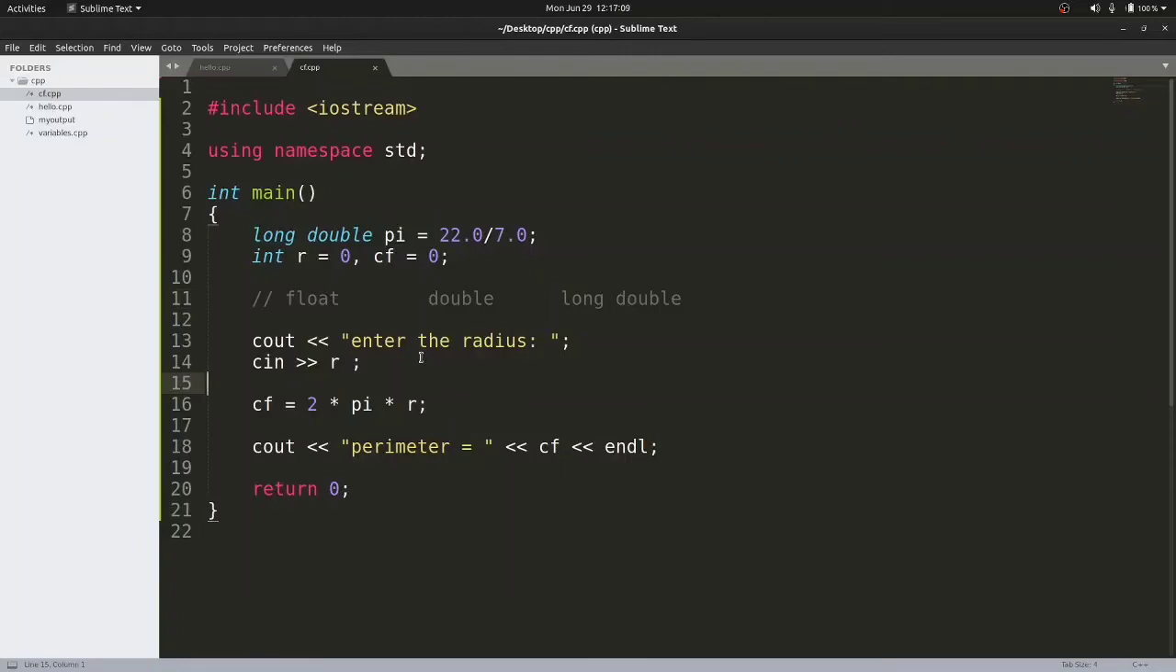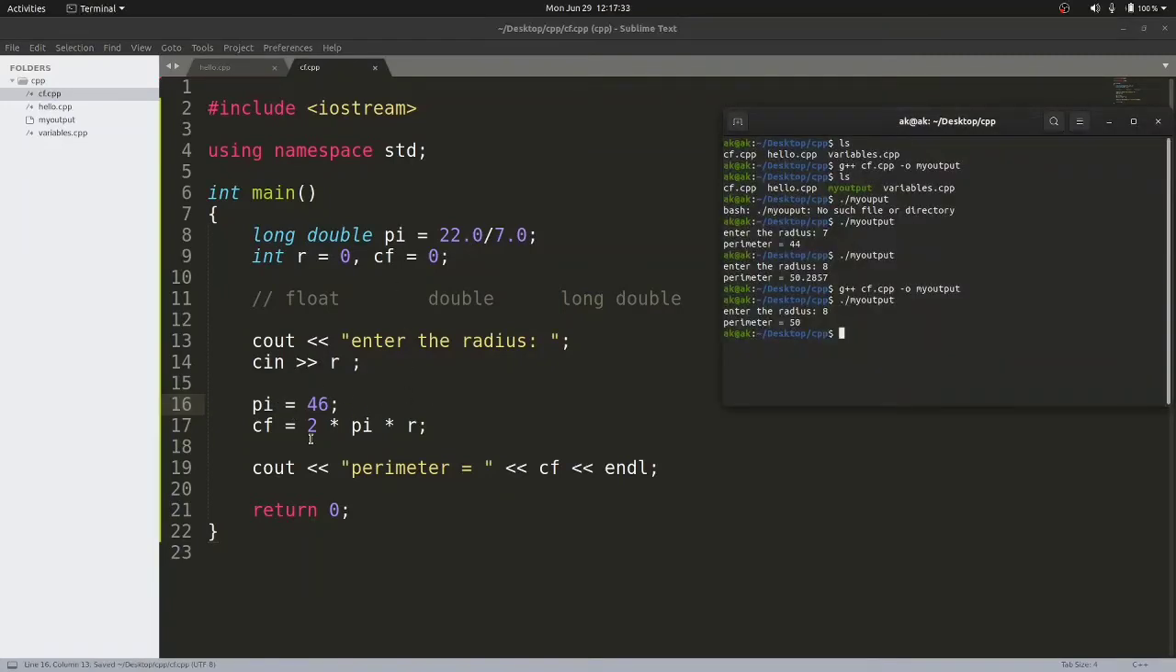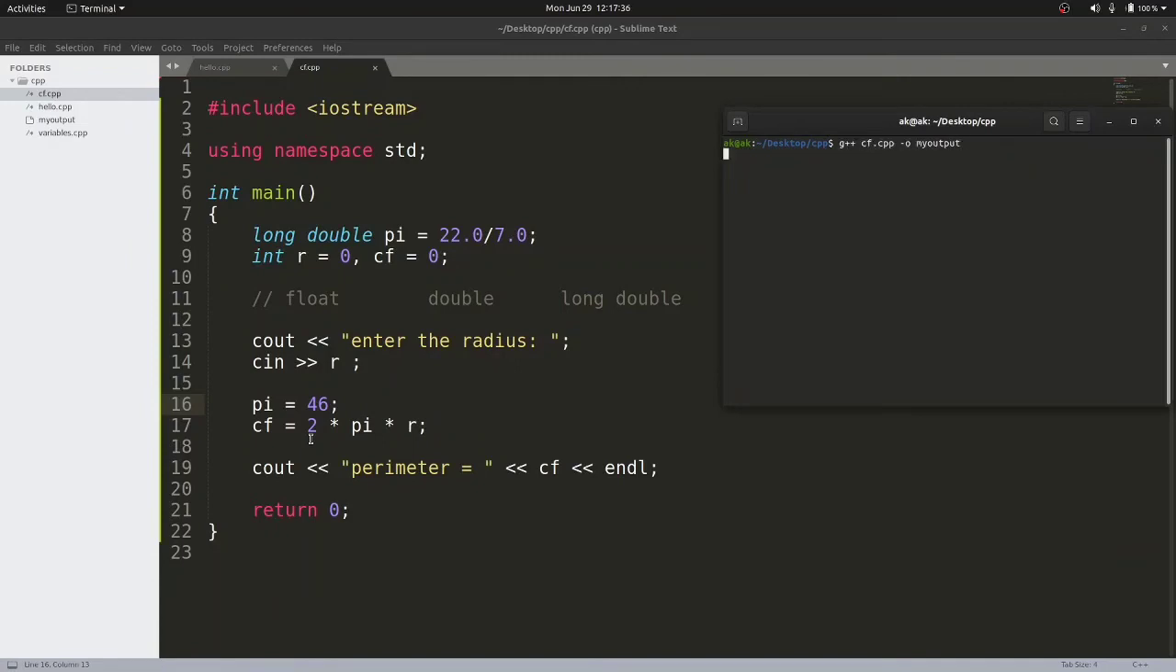Now let's come to the point we are talking about, that is our constant. The main theme of this video is constants. Now you see what is happening. If I write pi equals 46, where pi is the variable name used for this, pi equals 46 and then a semicolon, this assignment statement will change the value of pi, which is very much undesirable. Now if I compile it again and execute it once again, let me enter the value 7. I expect that the answer must be 44, but here the answer is something else.